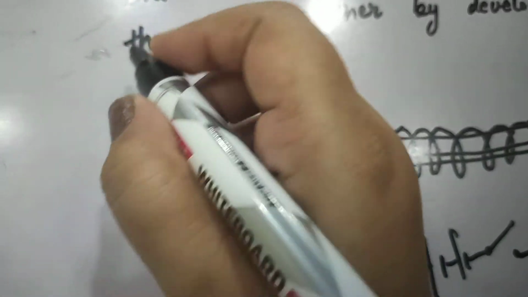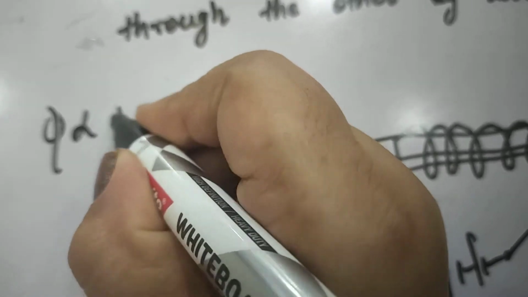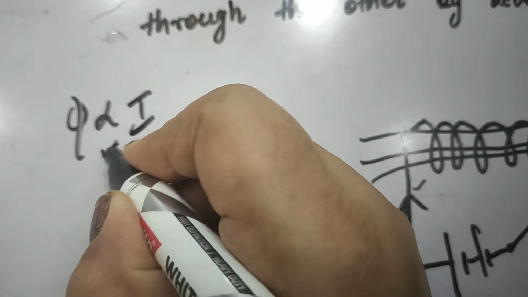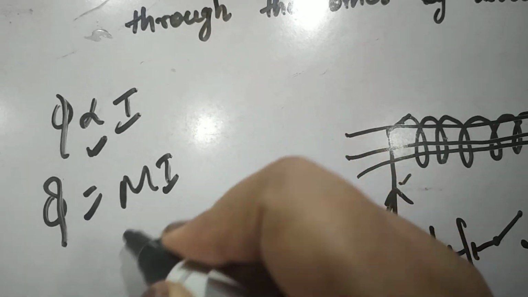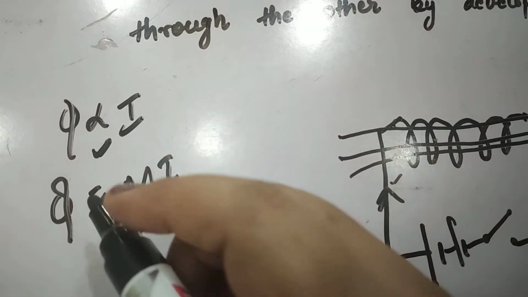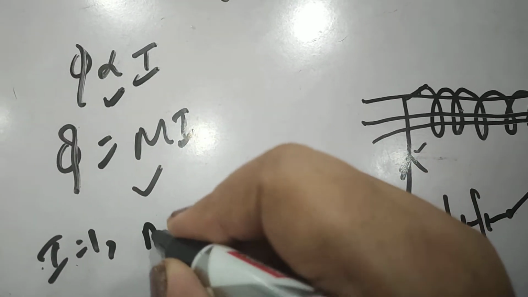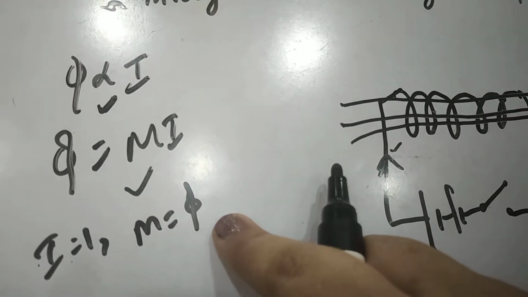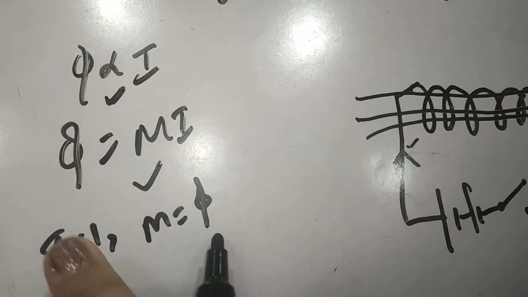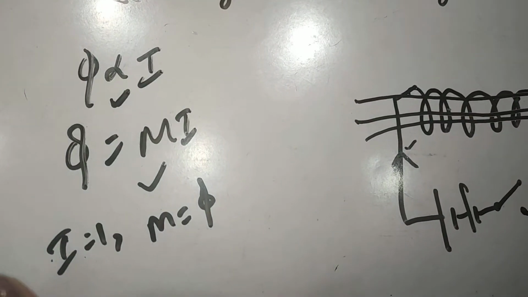And let us now discuss the coefficient of mutual induction. Just like the self induction coefficient we have done, phi is directly proportional to I. Here, when we remove the directly proportional symbol, that becomes phi equal to MI, where M is the coefficient of mutual induction. Okay, and we can define it: when I is equal to 1, M is equal to phi. So the coefficient of mutual induction is equal to the flux produced in the coil when unit current flows in the other coil. Here the change in definition is that current flows in the other coil.